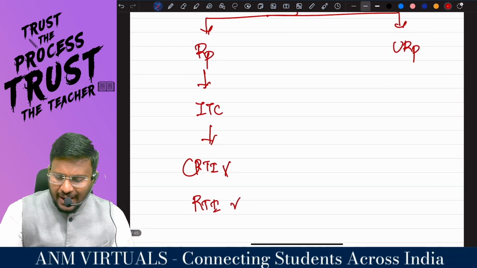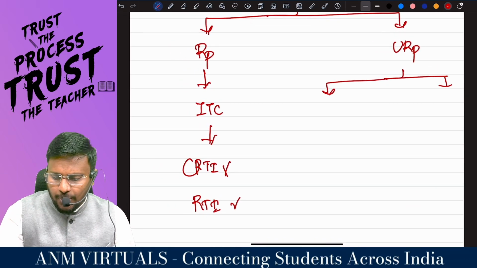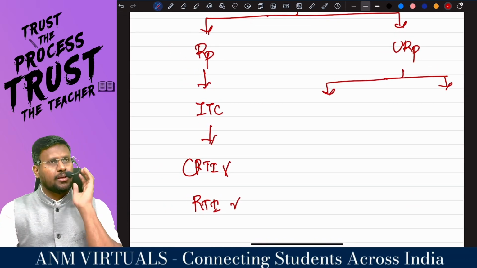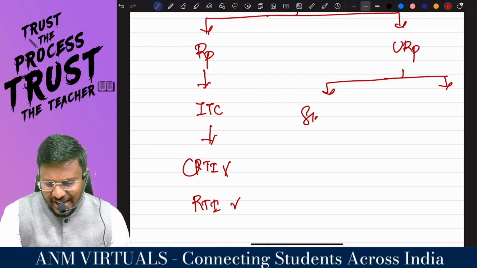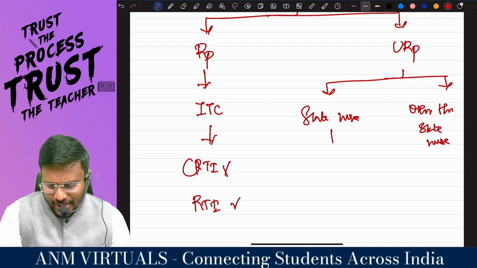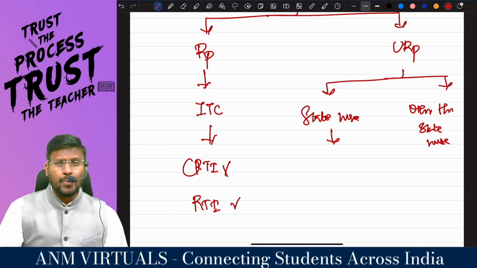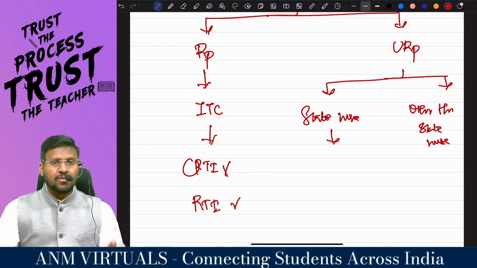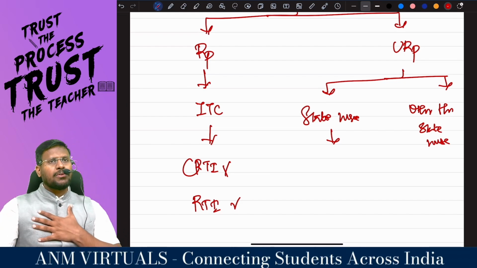Now, if the supply is to an unregistered person, that supply can be classified into two categories. Number one, state-wise, and number two, other than state-wise. What do you mean by state-wise, my dear lovable students? State-wise is very simple. For Kerala, I have made supply from Tamil Nadu.